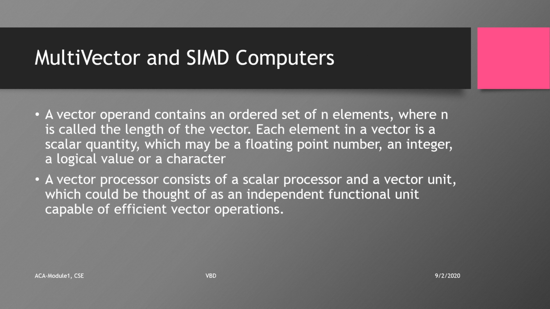So in the multi-vector and the SIMD computers, first one, the vector supercomputers. A vector operand will be containing an ordered set of n elements. So vector means it will be like an array where n is the length of the vector. Every element in this vector is a scalar quantity. It can be a floating point number, it can be an integer, so it can support any type of data. A vector processor will be consisting of a scalar processor and a vector unit. So this is an independent functional unit which can perform efficient vector operations.